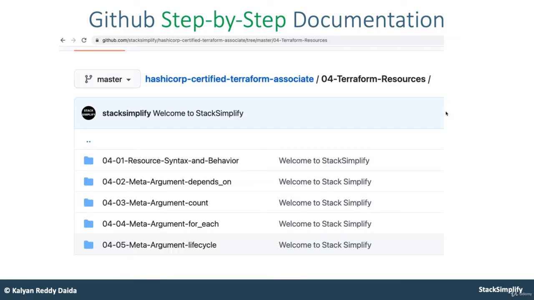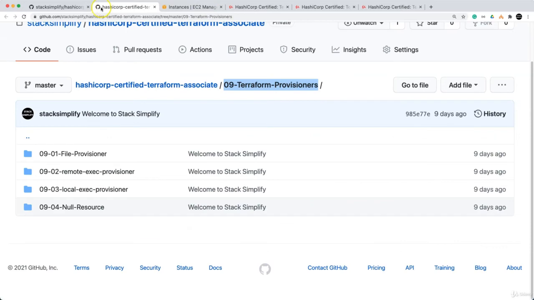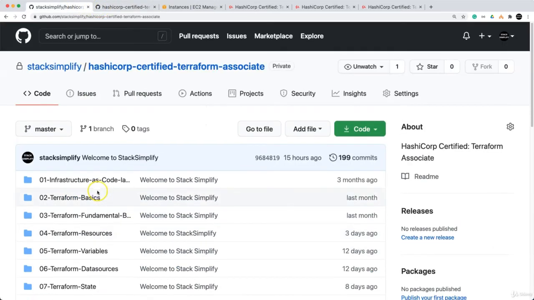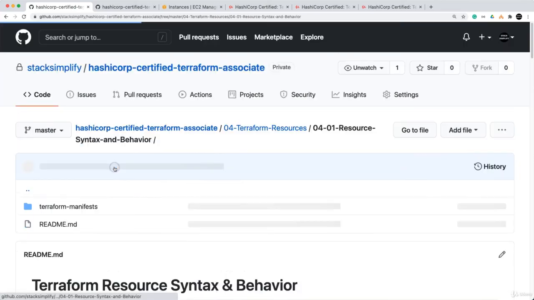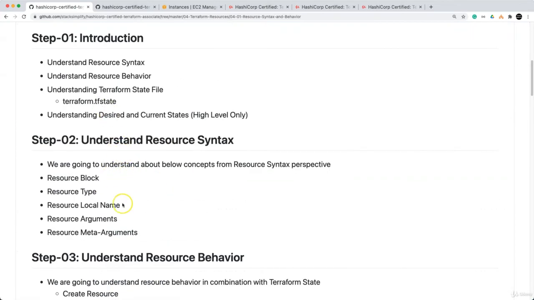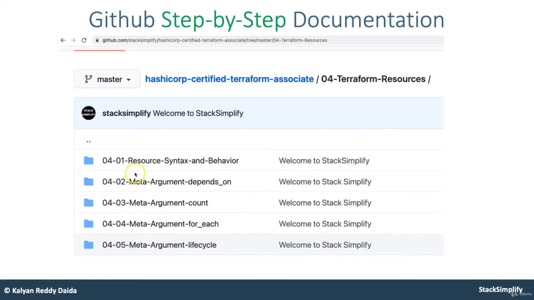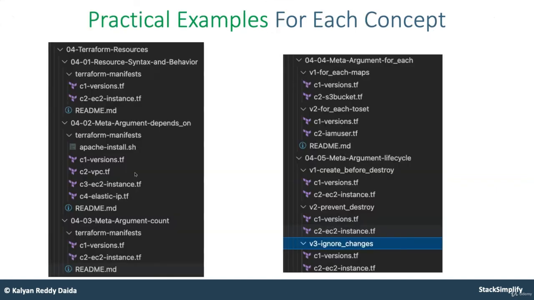For everything you are seeing in all these sections, you are going to have GitHub step-by-step documentation. If you click on this Terraform resources and go inside that, you'll have step-by-step documentation for all these things. In addition to that, for every section you will find the templates ready in the Terraform manifest folder, where you have the pre-written templates for you to practice.